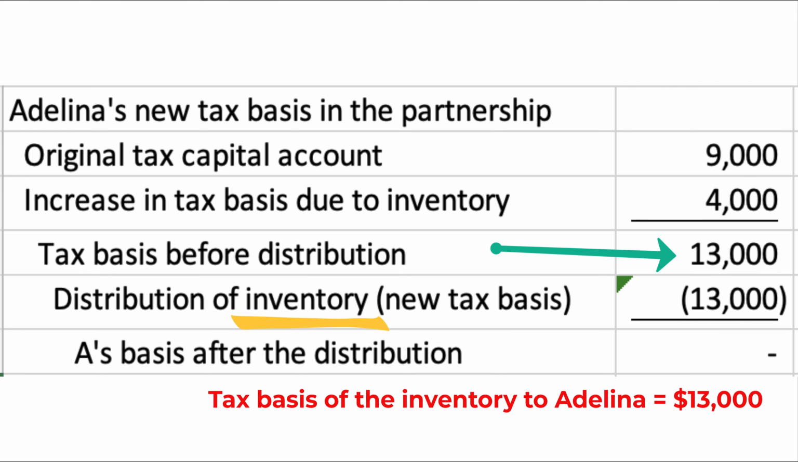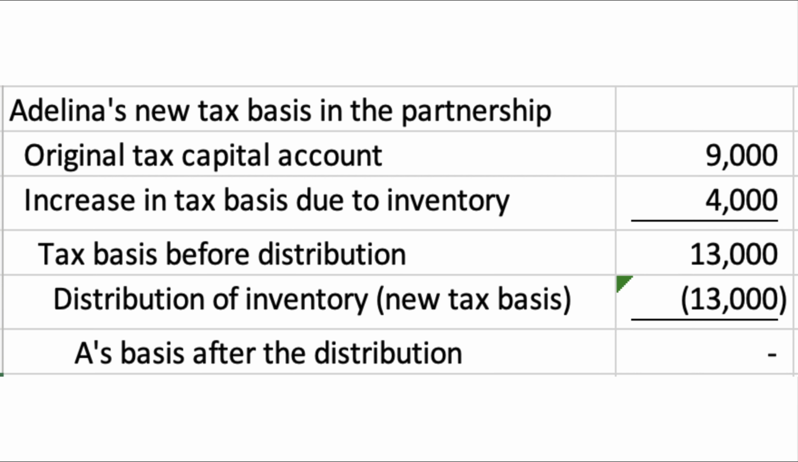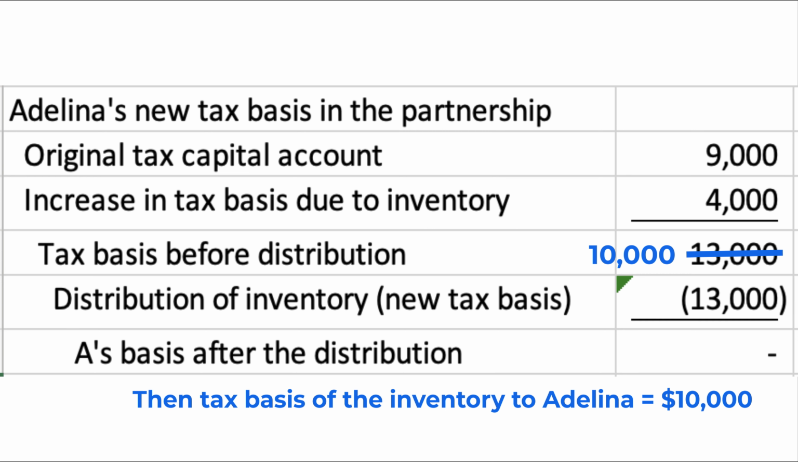That all works out very nicely in this example, but it doesn't necessarily end up that tidy in real life. If Adelina's tax basis in the partnership interest before the distribution was only $10,000 instead of $13,000, then the inventory would have no more than a $10,000 tax basis after the distribution.